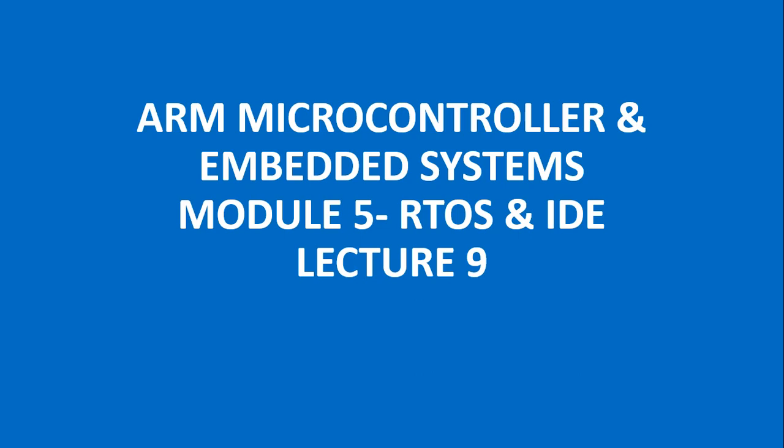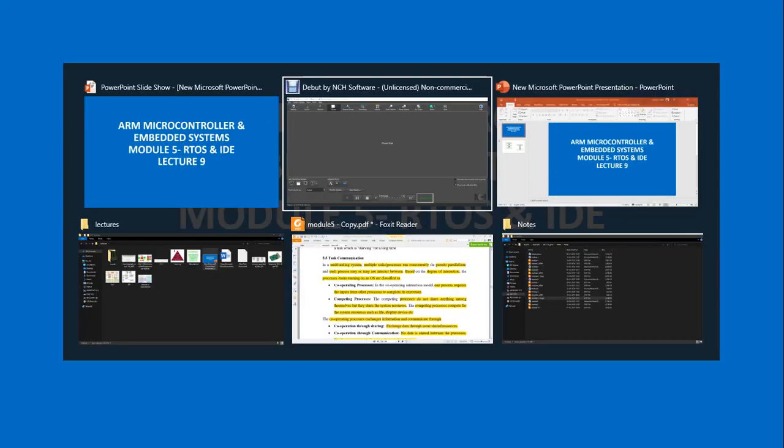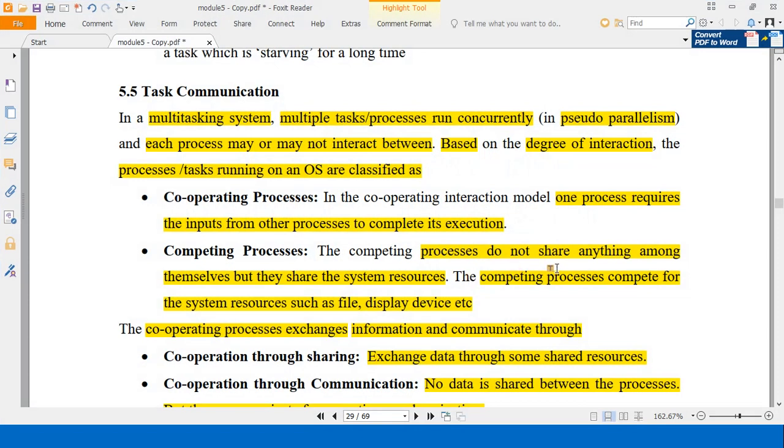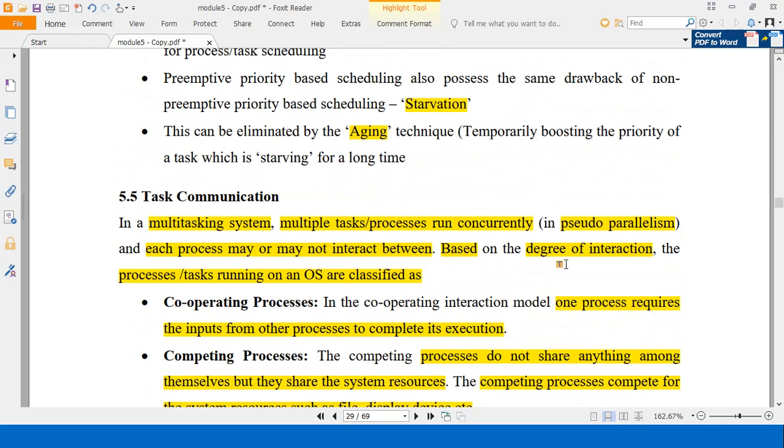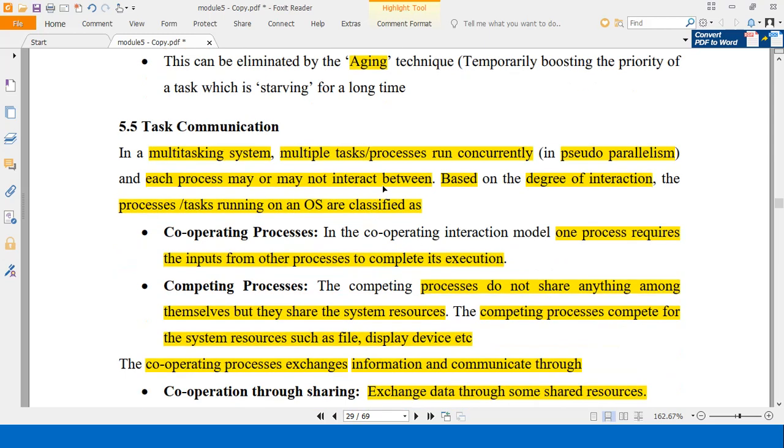Welcome to lecture 9 on module 5 of the subject ARM microcontroller and embedded systems. The subject code is 15EC62. In the previous lecture we discussed preemptive scheduling, and that too priority based preemptive scheduling. We discussed that using an example. In this lecture we shall start with task communication.